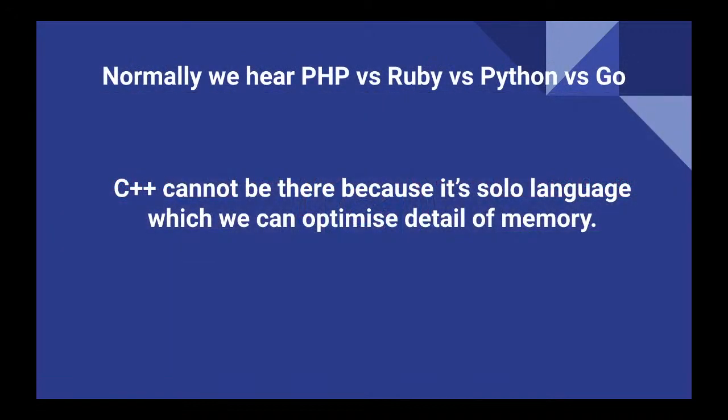Normally we have PHP, Ruby, Python, Go, like that, right? Many blogs or news articles talk about those, but C++ cannot be there, because it's the sole language with which we can optimize the details of memory, performance, anything like that.